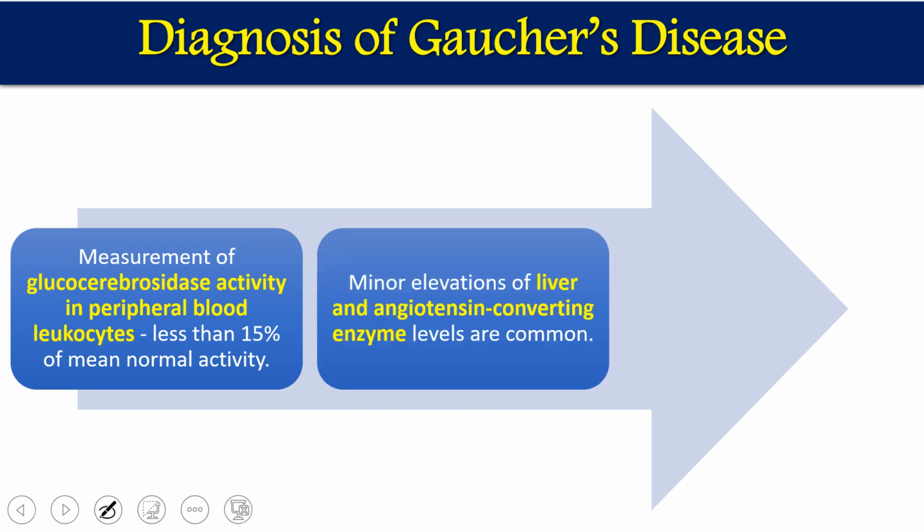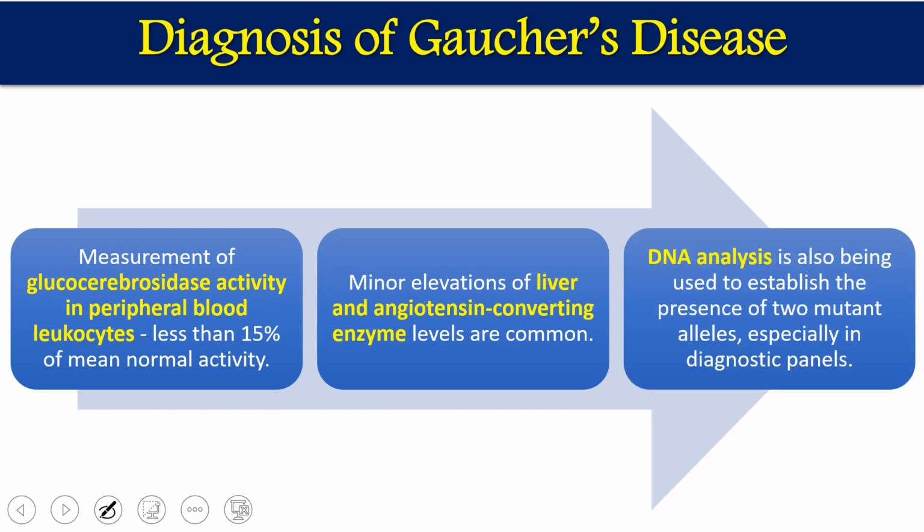Second, we can go for the minor tests. Because we have seen in all three cases, type 1, type 2, and type 3, hepatomegaly and splenomegaly are there. So we can measure liver marker enzymes or angiotensin converting enzyme levels. There will be elevation in these two, the liver marker enzymes and the angiotensin converting enzyme, so these enzymes can also be evaluated.